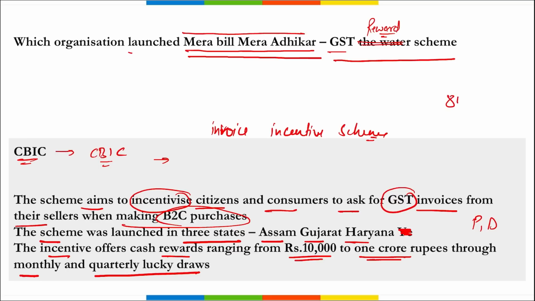Every month, 800 people will be randomly selected to receive a prize of 10,000 rupees each. Additionally, 10 people will be rewarded with a cash prize of 10 lakh rupees each, and the scheme includes a quarterly draw in which 2 individuals are selected to receive a prize of 1 crore rupees.